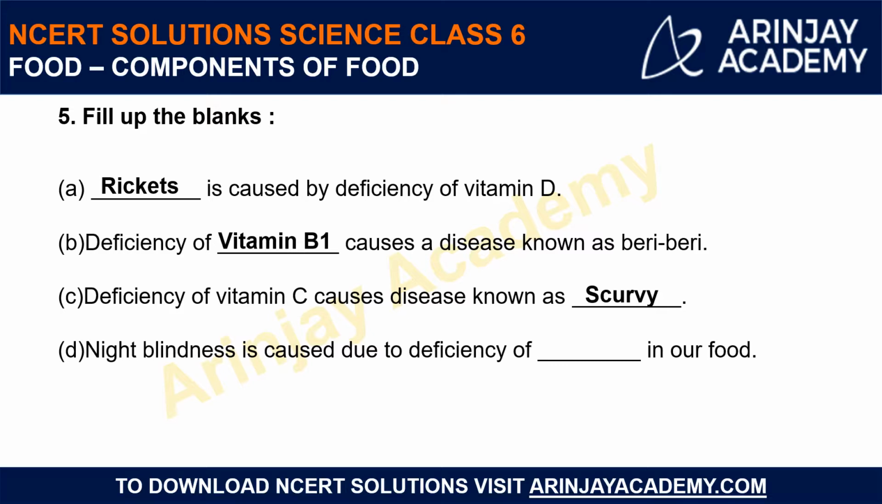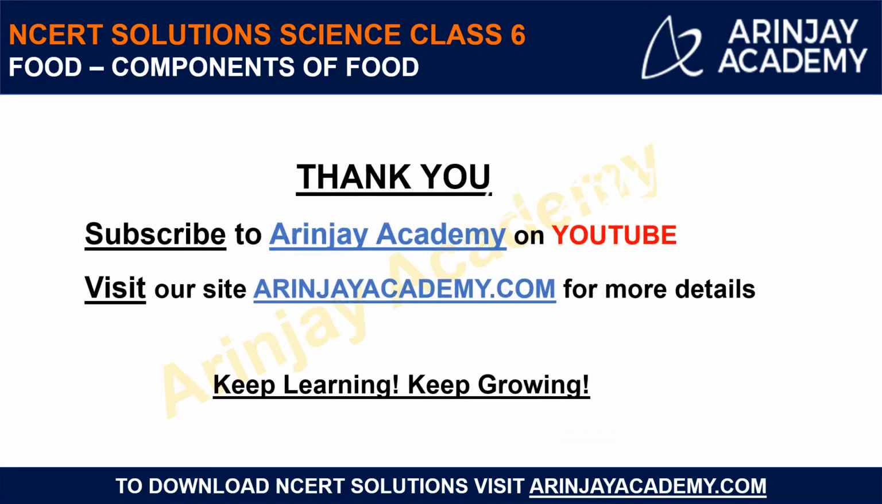The D one is, night blindness is caused due to the deficiency of dash in food. Which particular nutrient can cause night blindness? You know that vitamin A provides good eyesight, and its deficiency can lead to one of the diseases that can damage the regular functioning of our eyes. So that's why it can result in night blindness. So the answer here would be vitamin A. Alright, we are done with this particular course.